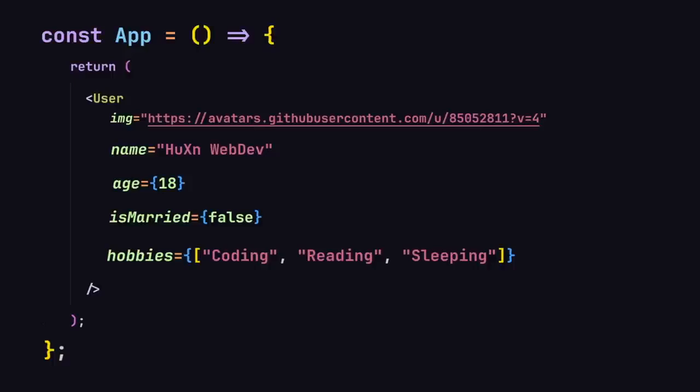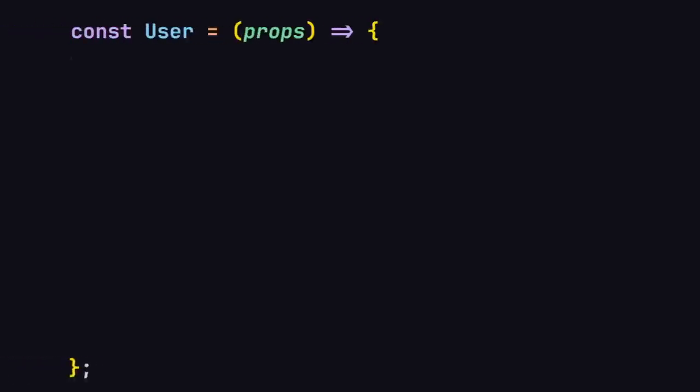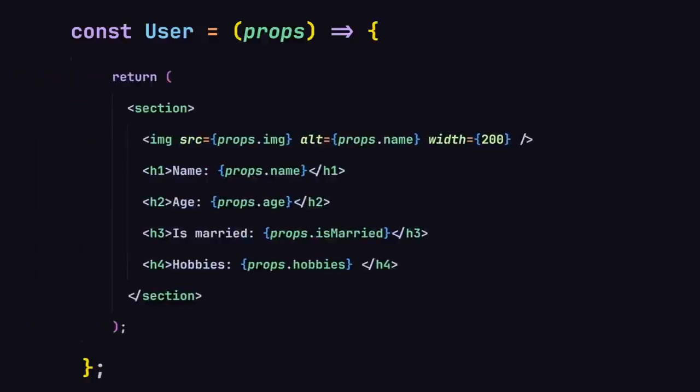And now, to receive that data from the parent component inside the child component, this is how we are going to do it. First of all, we take props as a parameter inside our component, and then we can use dot notation to access all of the data. So I can use props.image, which is going to give us the image, and now I can use props.name, props.age, props.isMarried, and also props.hobbies. So it's going to give us all of the data from the parent component to the child component. Now let me show you all of them in action.